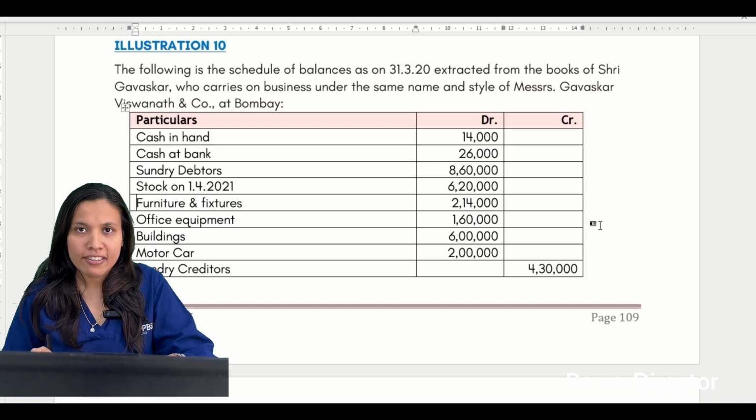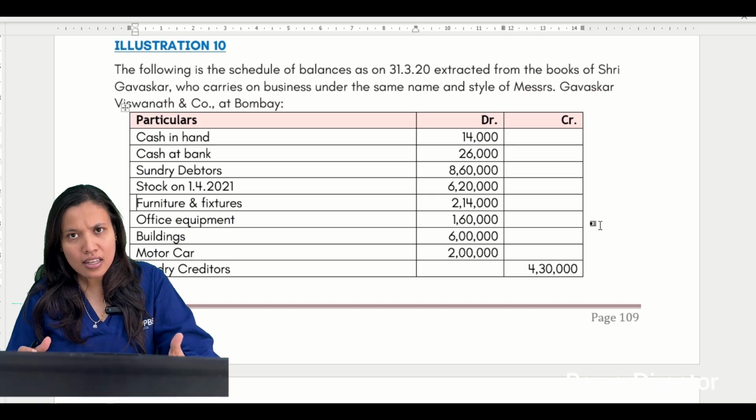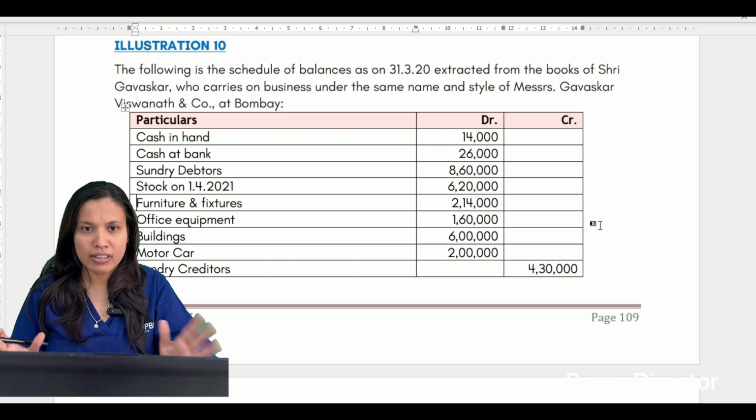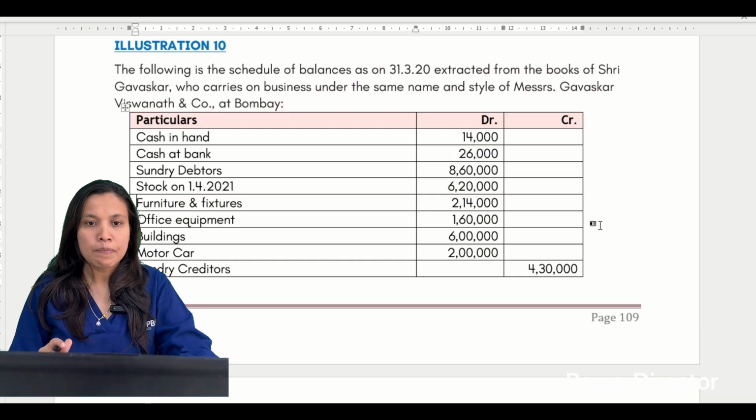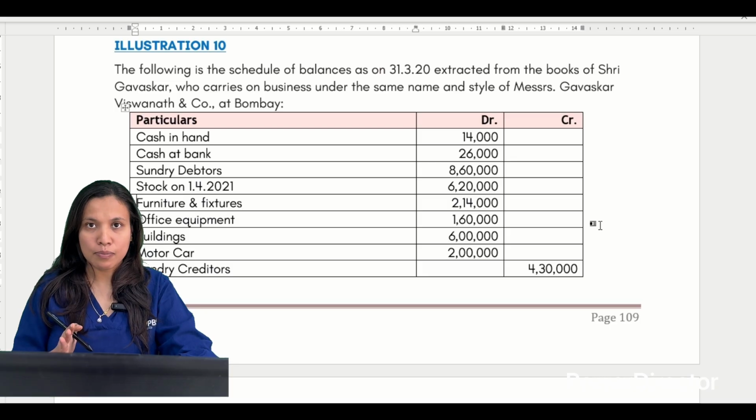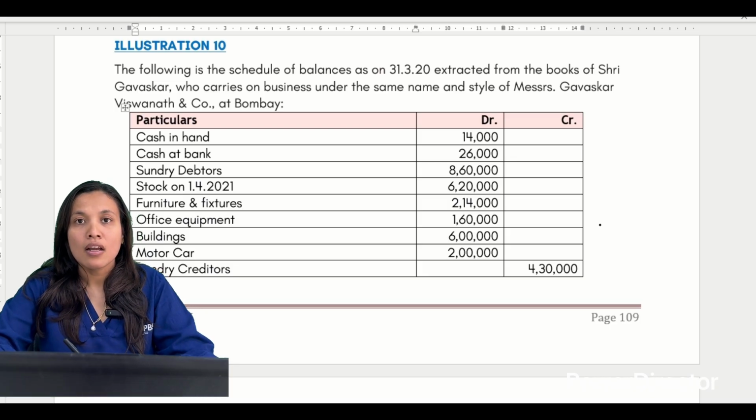Yesterday we were discussing final accounts of sole proprietors. In the last class, I gave you two problems as homework and I discussed the answer as well. Hopefully, you have done those problems. So let's directly dive into today's problem, that is illustration number 10.